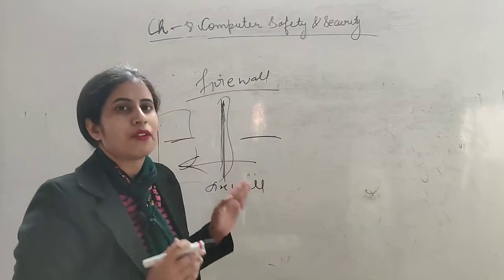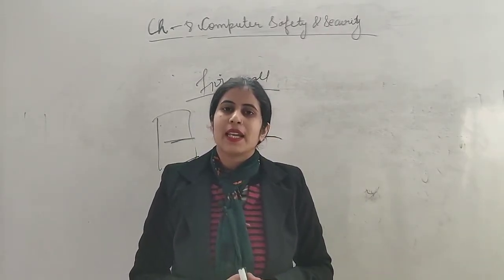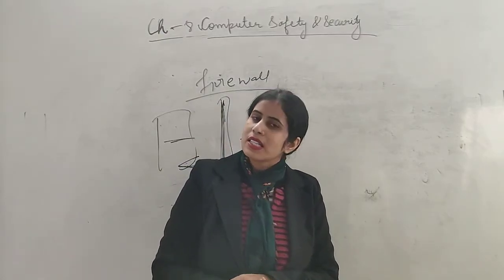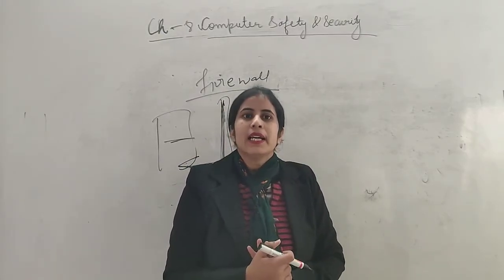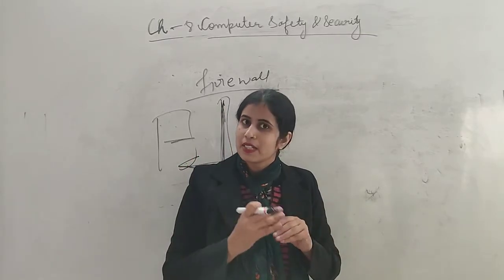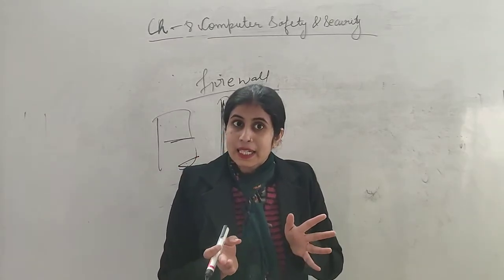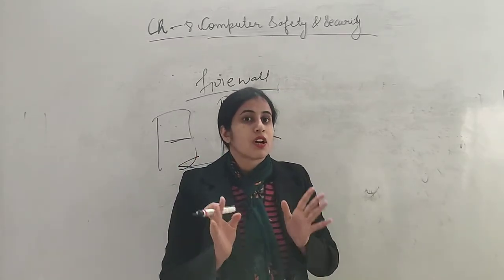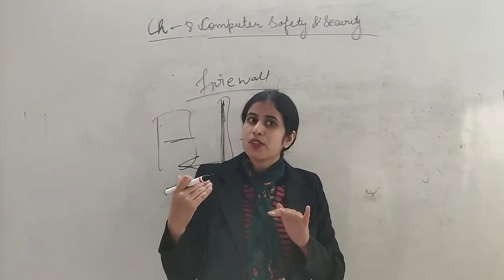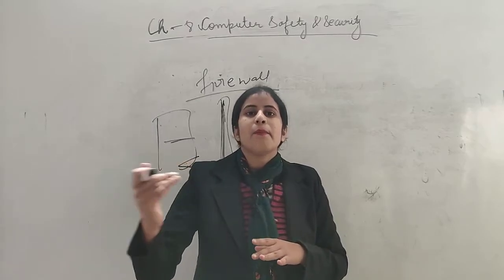The firewall works like a guard that we keep in any society and outside our house. What is the work of a guard? The guard at first checks all the information of anyone who is going to visit our house. If they think the person is an authenticated person, they allow them. If they think it is not an authenticated person, they send him back.